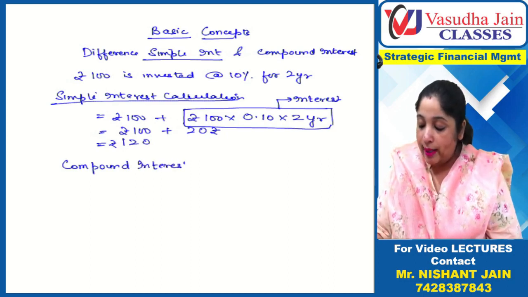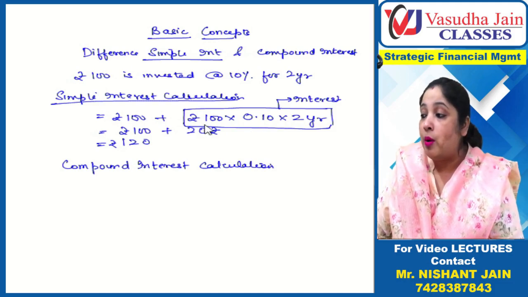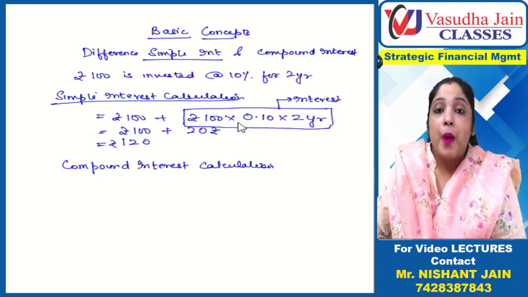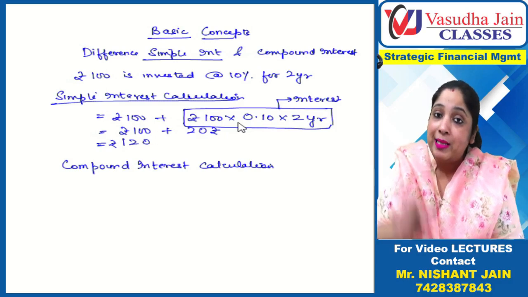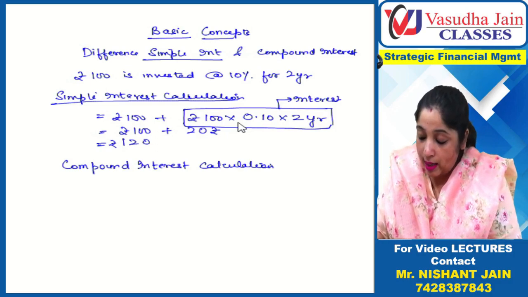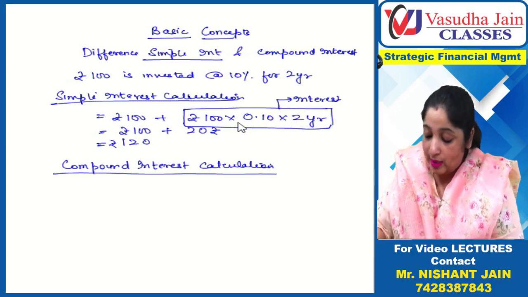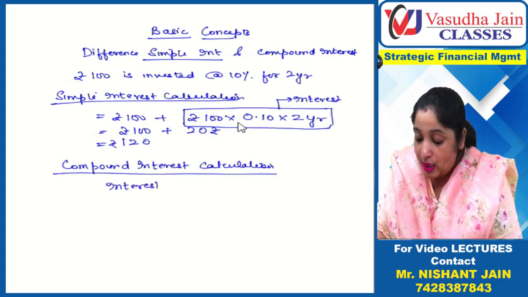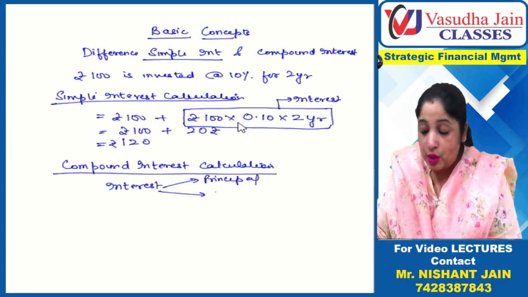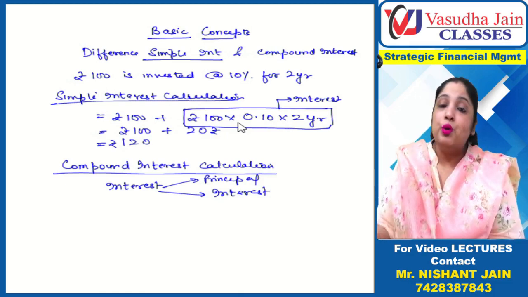Now in compound interest calculation, in the simple interest calculation, you are getting interest only on principal, right? But in compound interest, you get interest on principal as well as interest on interest also. What did I just say? Under compound interest, you are going to receive interest on principal, as well as you will receive interest on interest also. Yes, on interest also you will receive interest.